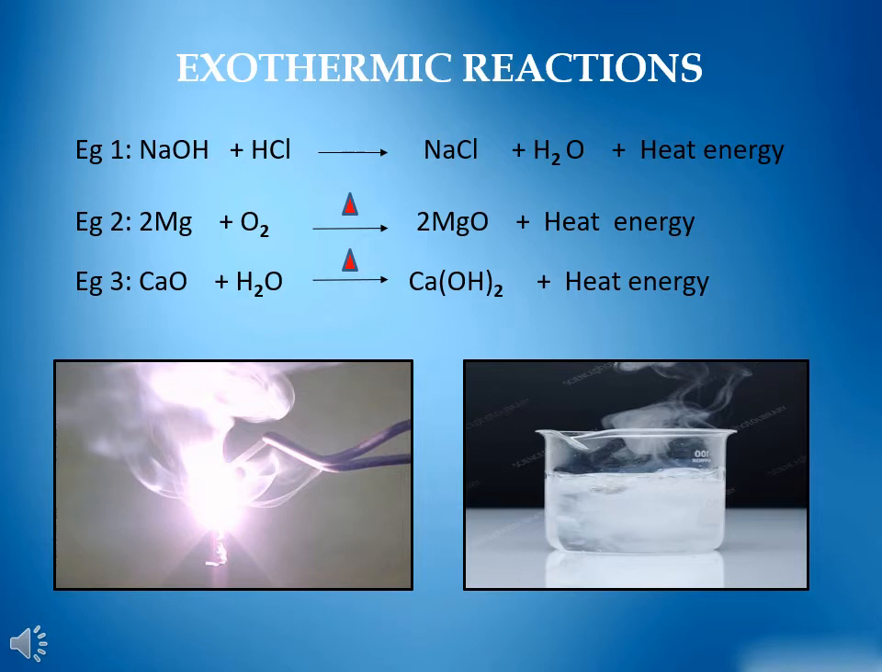Example 3. When a small piece of quicklime is placed in about 100 ml of water, the water becomes very hot and sometimes starts boiling. It is because calcium oxide reacts with water to form calcium hydroxide with the release of heat energy.